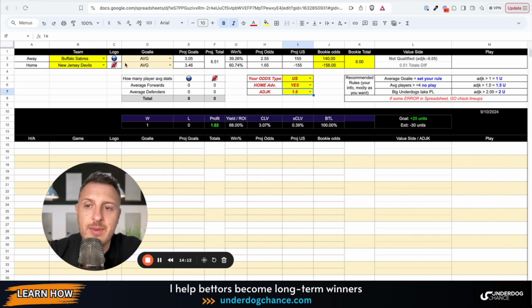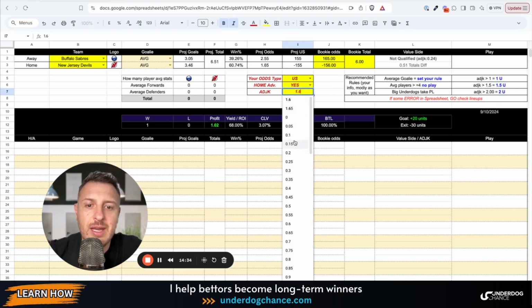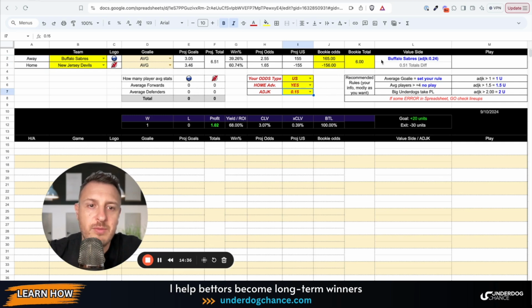Okay, so for example, let's say that we take Buffalo Sabres, and my projected odds are plus 155, and then, for example, bookmakers will say 165, and this is not good enough because it is too close. Okay, and then you say, okay, I want to be less selective. Okay, and I will go with 0.015, and this will just highlight that difference.